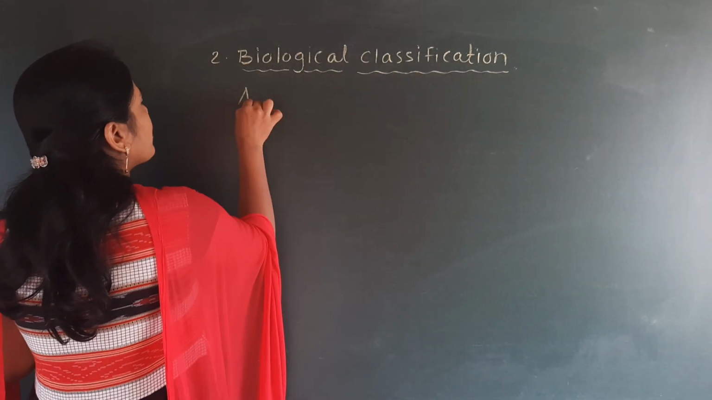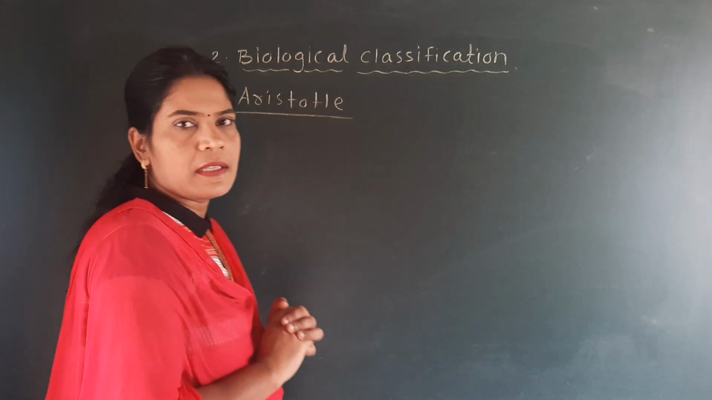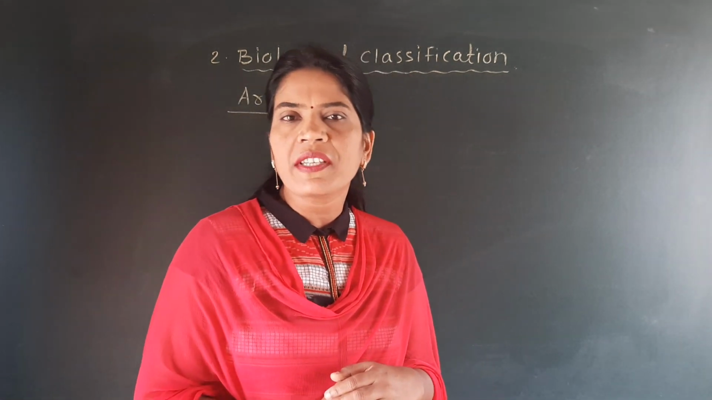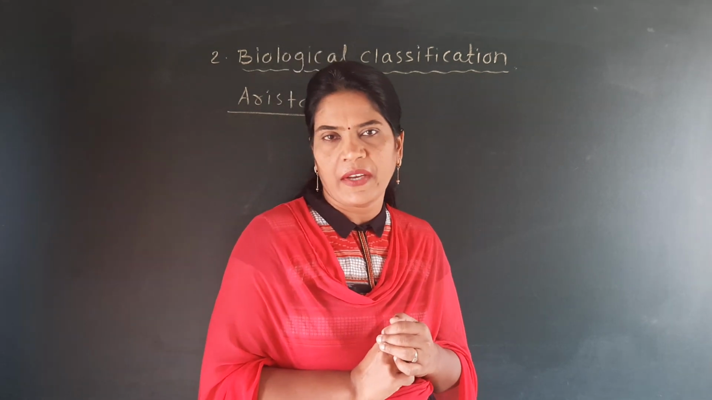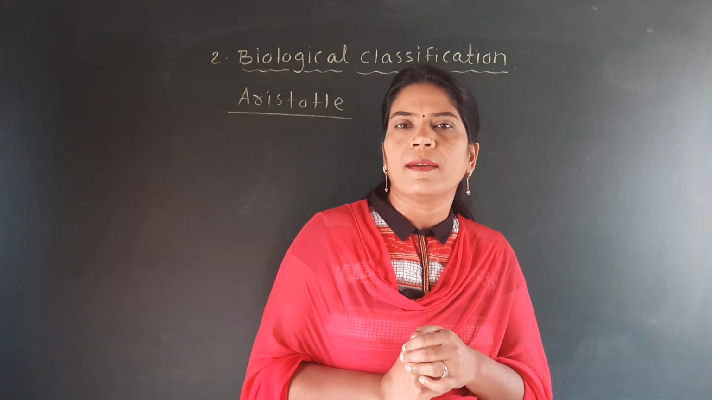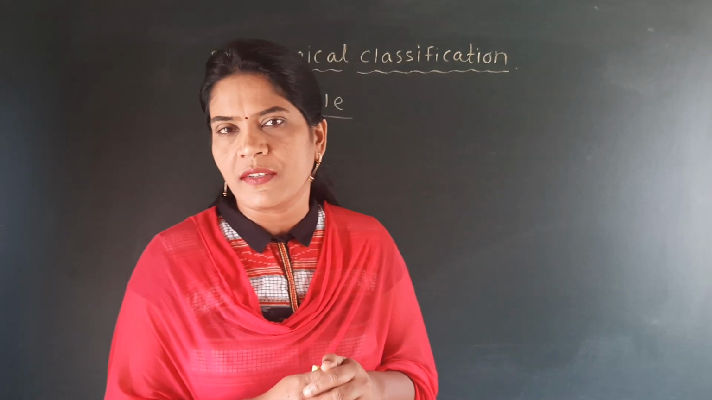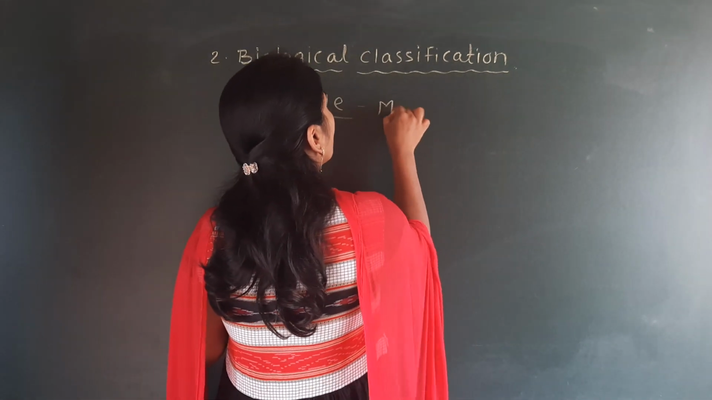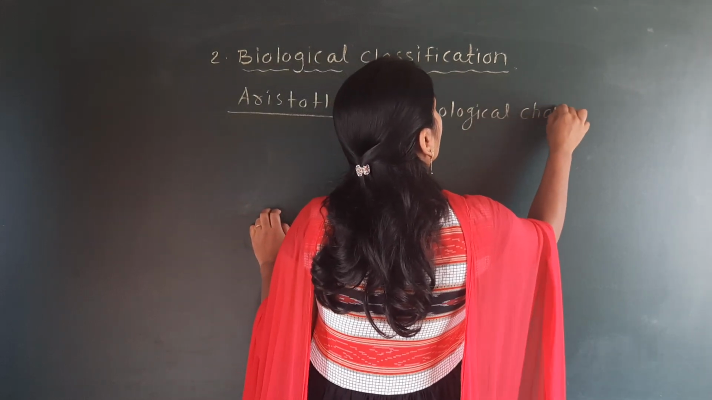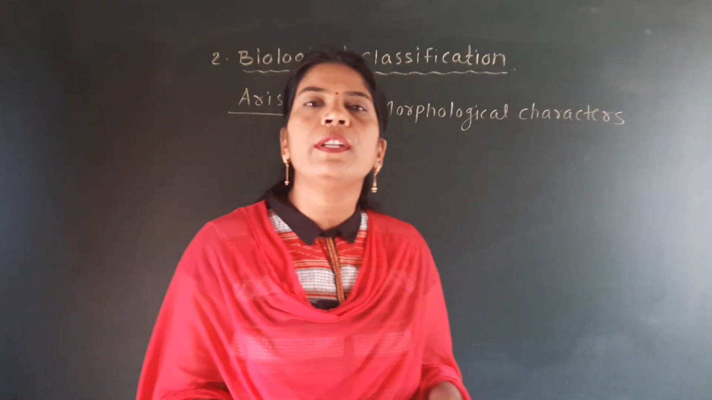Aristotle was the first scientist who gave the scientific basis of classification, who first described the classification of living organisms, and according to him he first took the morphological characters into consideration. That means Aristotle took morphological characters.